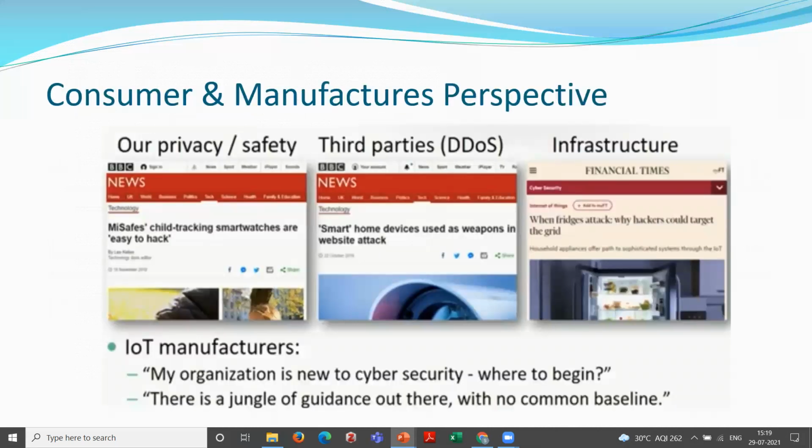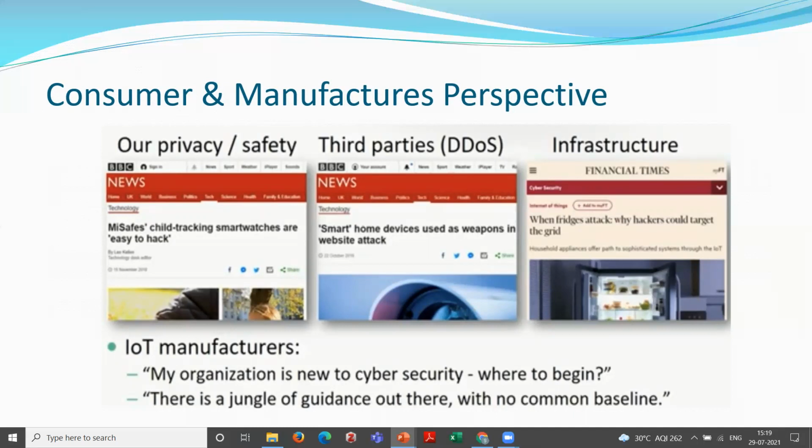When considering an IoT device, first we work out which type of security we have to provide to the consumer, and what problems the manufacturer faces in providing it. First we will think from the consumer's point of view. I have selected three news items related to that. First, it says that child tracking smartwatches are easy to hack.